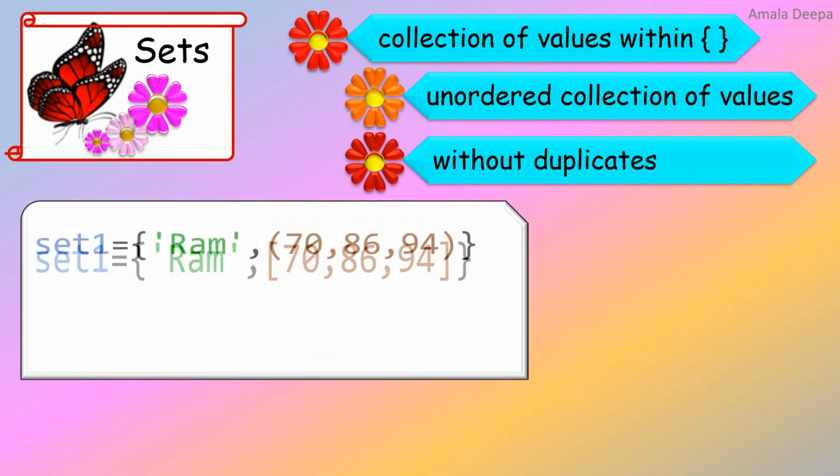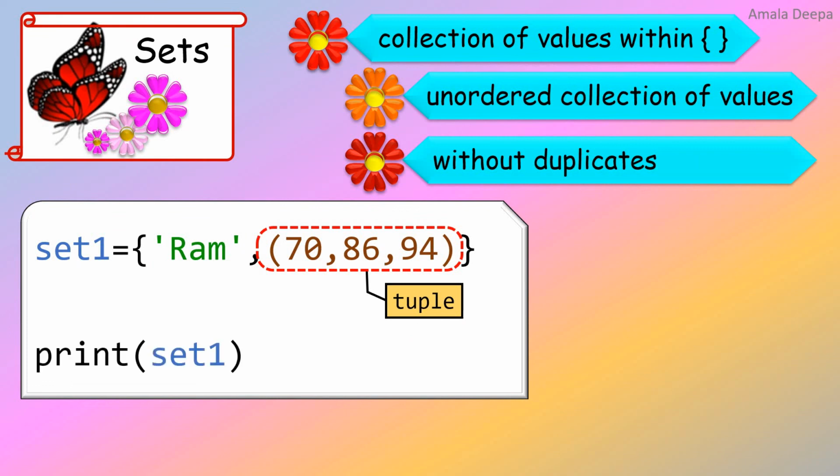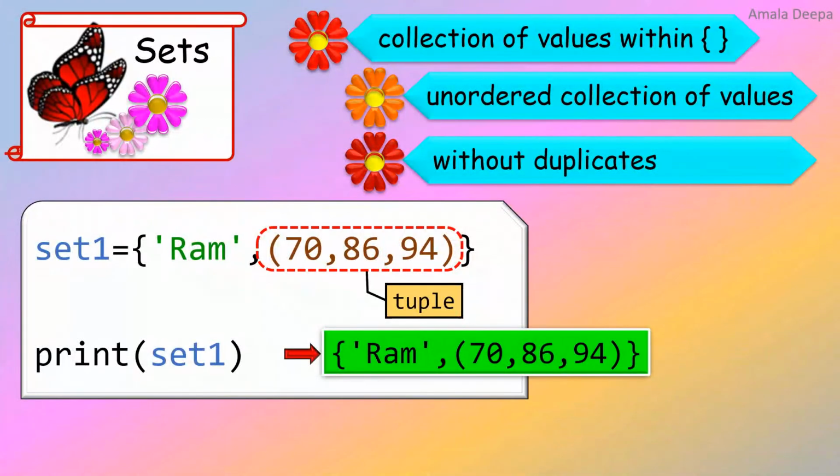Let me now replace the list with the tuple. Python allows you to have a tuple within a set. It does not throw any error. So from these examples, it must be clear to you that we can have a tuple within a set.